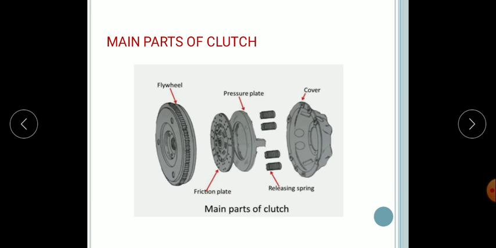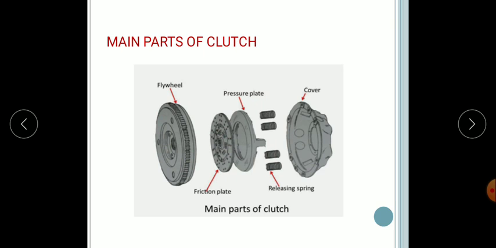The flywheel and the pressure plate grip the driven member between them under the action of the pressure spring. So this is the cover, and this is the flywheel. The cover fits on this flywheel, and there are the pressure plates with the release spring. These pressure plates grip the driven member between them under the action of the pressure spring. So this is the assembly.